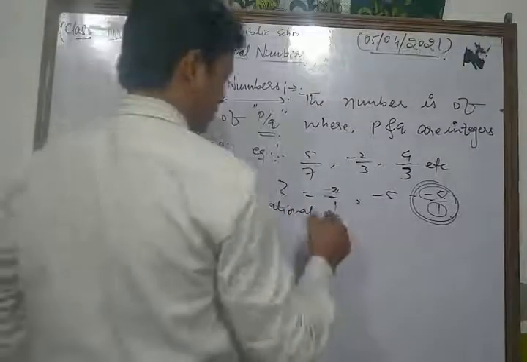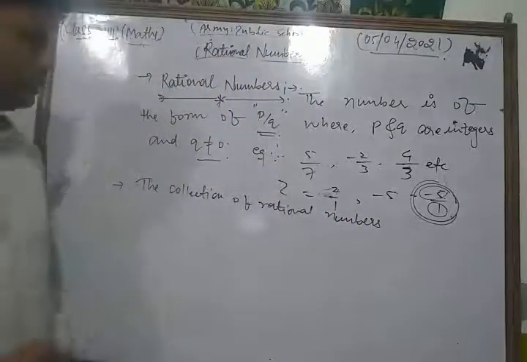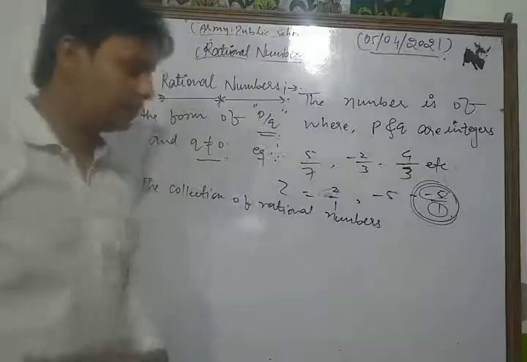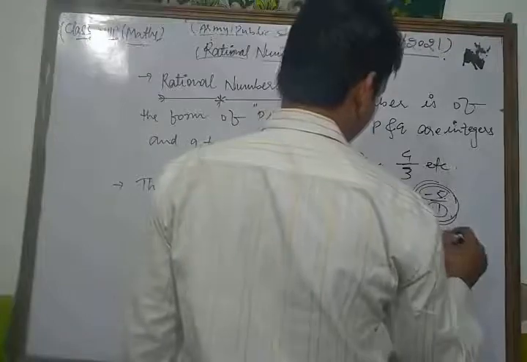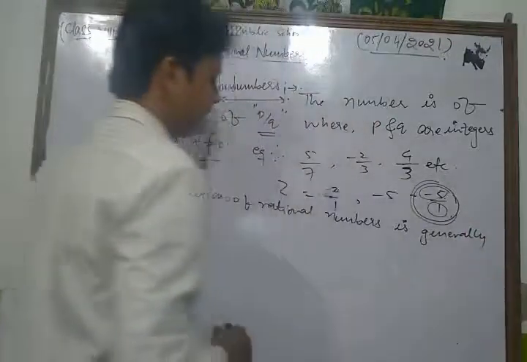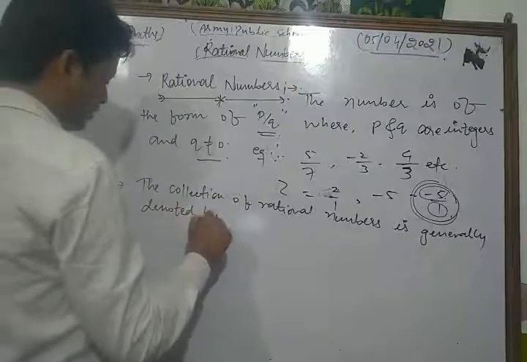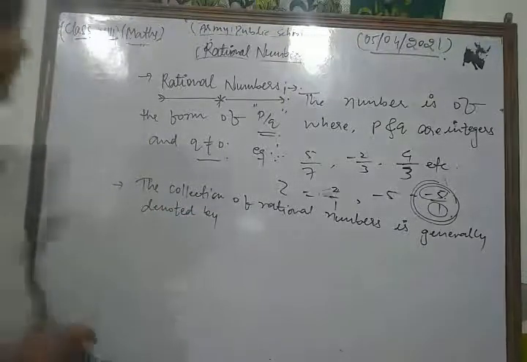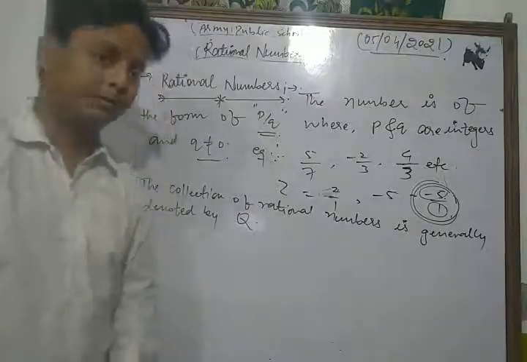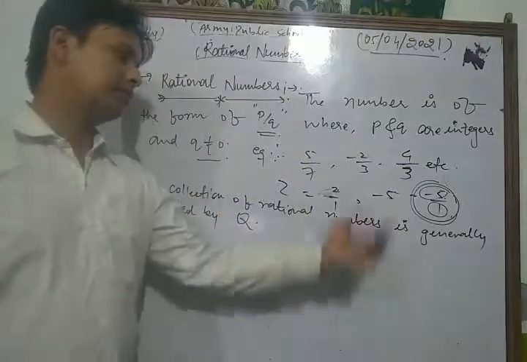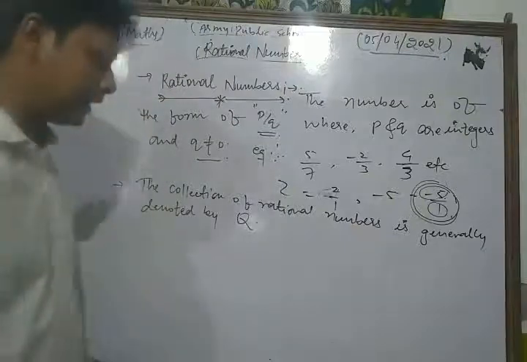rational numbers. The collection of rational numbers is generally denoted by the letter capital Q. Okay, the collection of rational numbers is generally denoted by what? Capital Q.